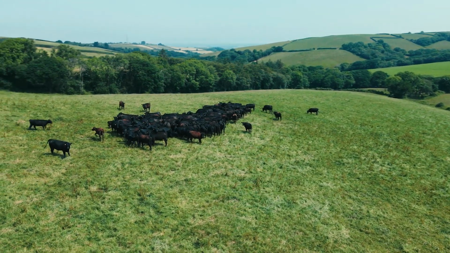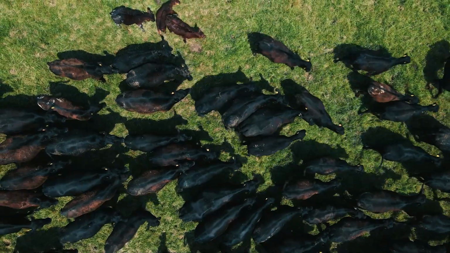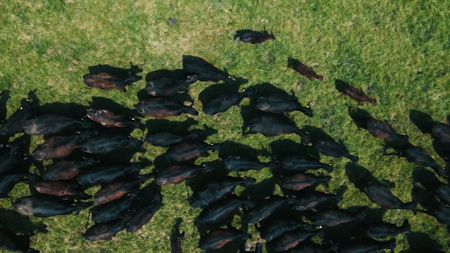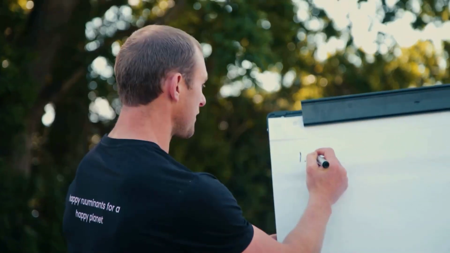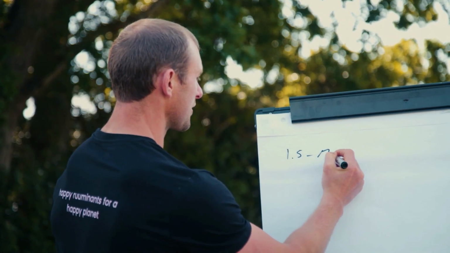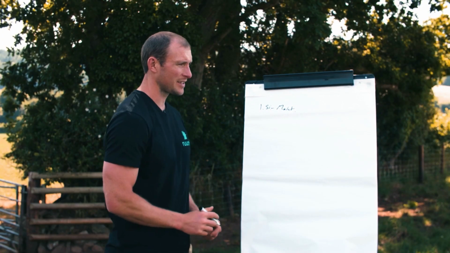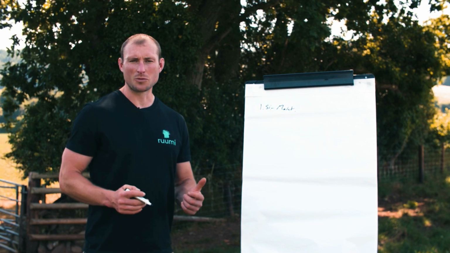In terms of calculating animal demand, we can use some of these percentages of the average body weight of the animals in the group to work out what the demand might be. One of the bespoke percentages we use is 1.5% for maintenance. So maintenance purely means the animal maintaining body weight in reasonable weather conditions.